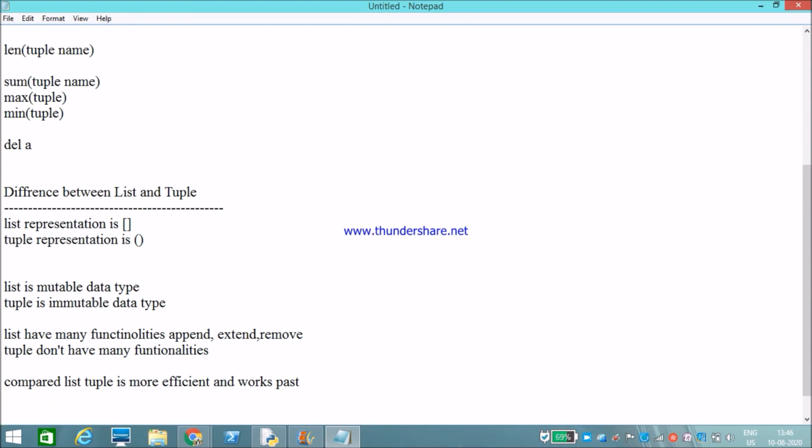Okay, these are all the main differences between list and tuple. If somebody asks what is the difference between list and tuple, you should mention these main points.